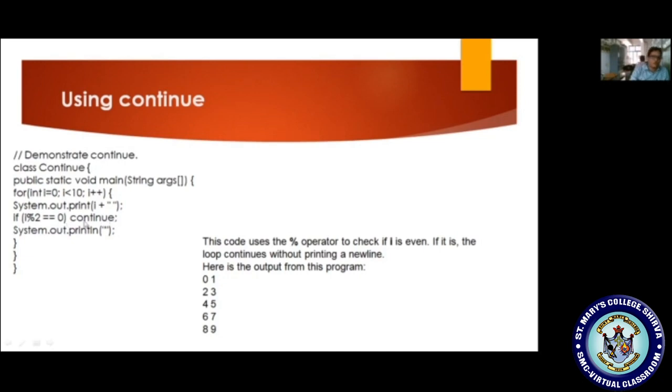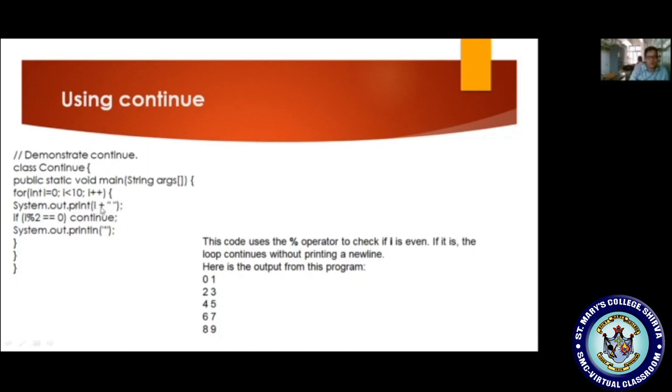Automatically control moves to the for loop without displaying this blank space. Automatically control moves to the further proceedings. Now the further proceeding is the incrementation. Now i becomes 1, less than 10, condition true. System.out.println, I am displaying the i value.